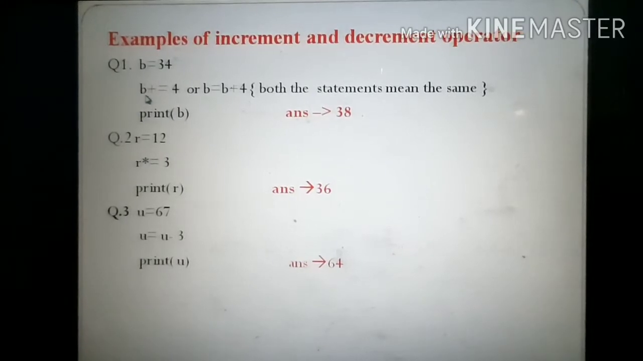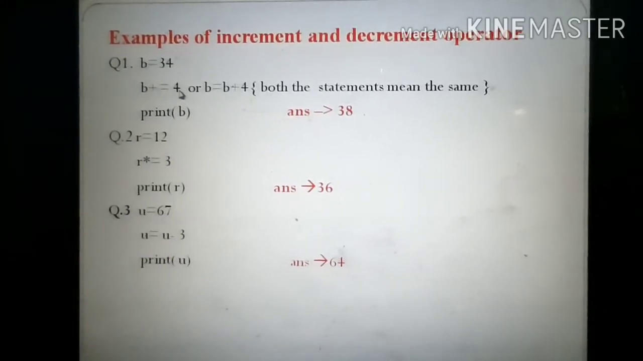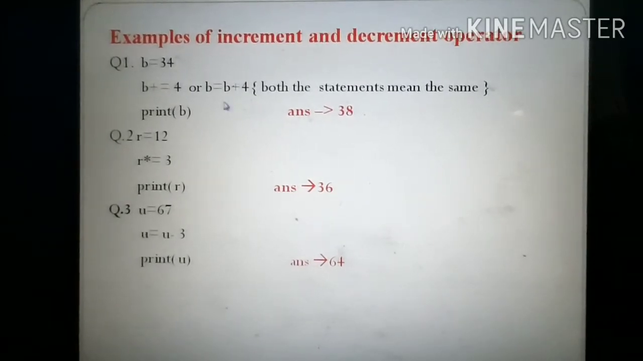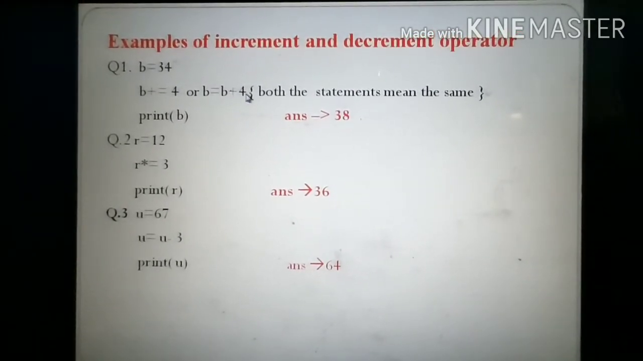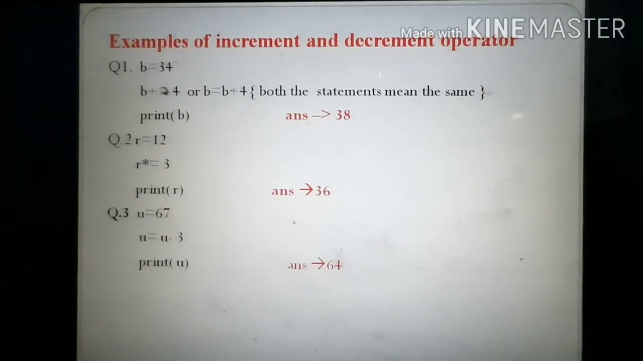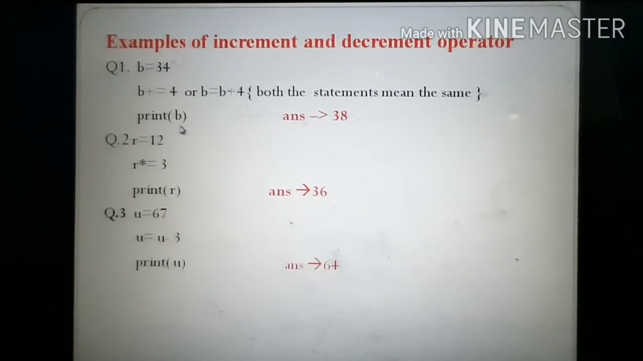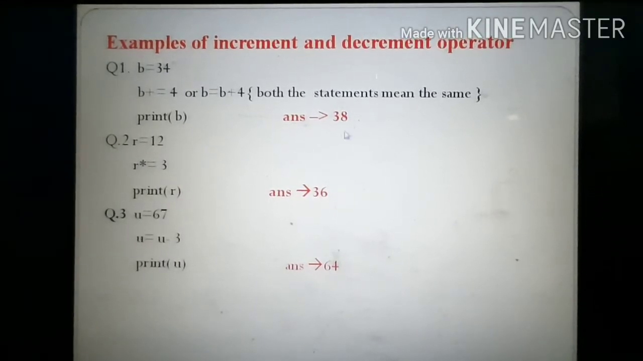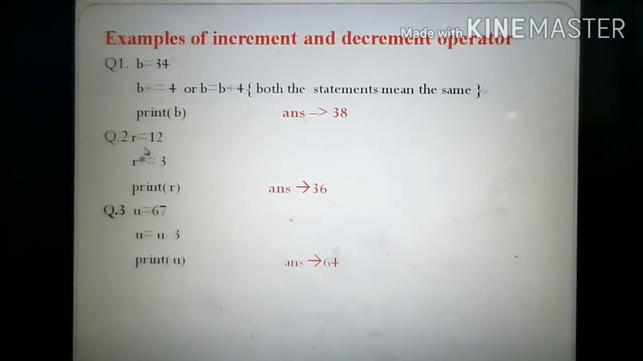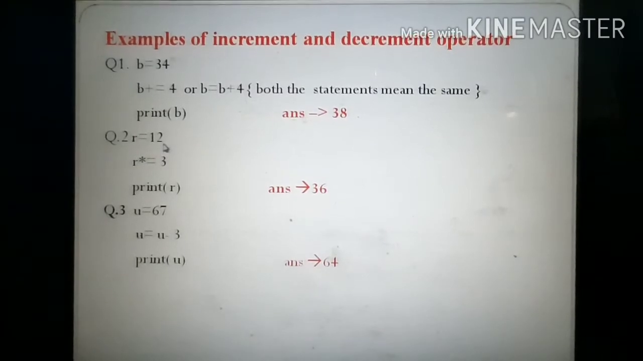The next statement is b plus equal to 4. That means the b value is incremented by 4. This statement can also be written like this: b is equal to b plus 4. Then the incremented value is assigned to the variable b. If you print the value of b here, what is the output? 38.